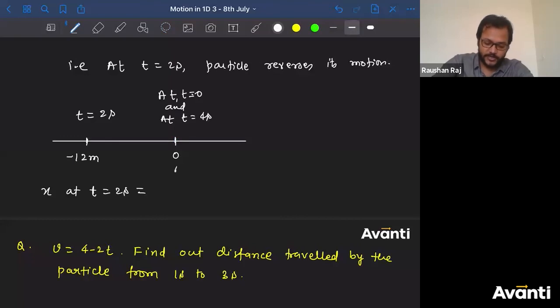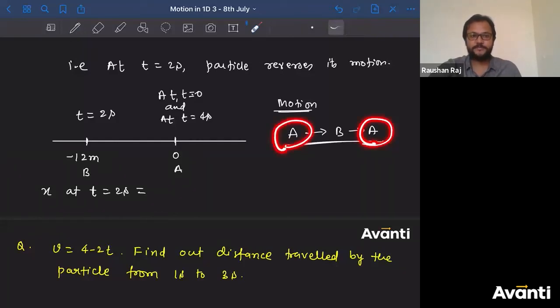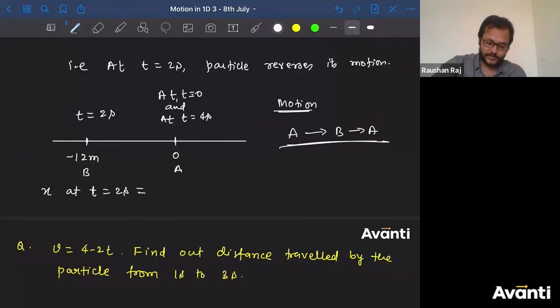If this is point A and this is point B, the motion is from A to B and then from B to A. If the particle again comes back to the same position, the displacement will be 0. That is what occurred here. This is minus 12 meter. Tell me what is the distance that has been covered here?